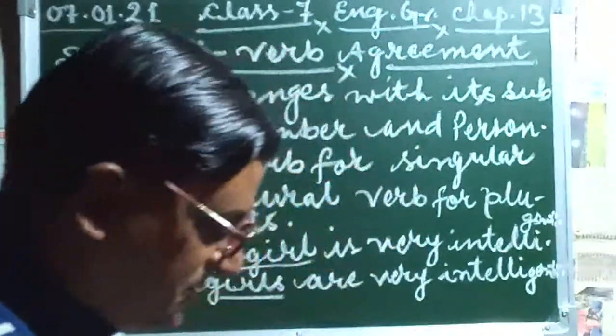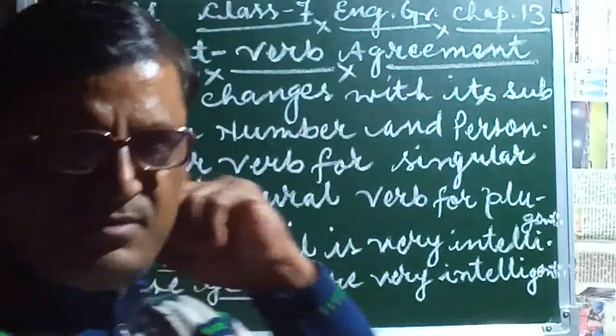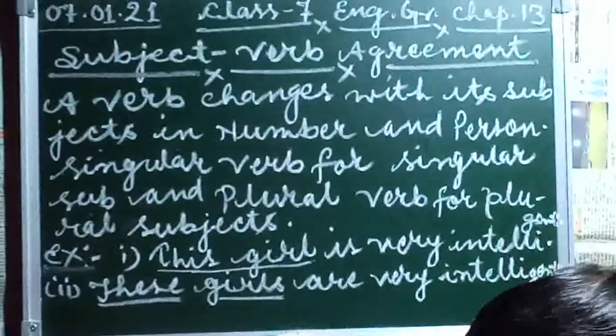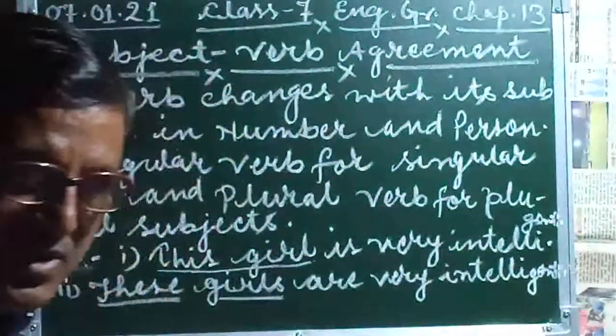Students, after this I am taking the next, third number rule. What is the third number rule? We have to go through. Remember that we use am, was, have with I, and are, were, have with you, as I am taking example. So I am taking this one. Next one also.